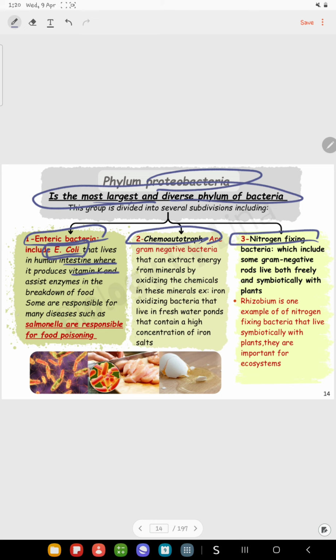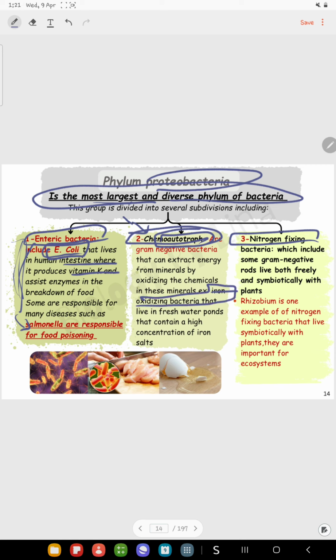And also we have the salmonella which causes food poisoning. Both of them are types of enteric bacteria and they live in our intestine. Some of them are beneficial while the others are harmful. Then we have chemoautotrophs, and from their name, they are autotrophs, which means they can make their own food, but instead of using sunlight, they use chemicals and they oxidize the chemicals. Like that, what we have is iron oxidizing bacteria.